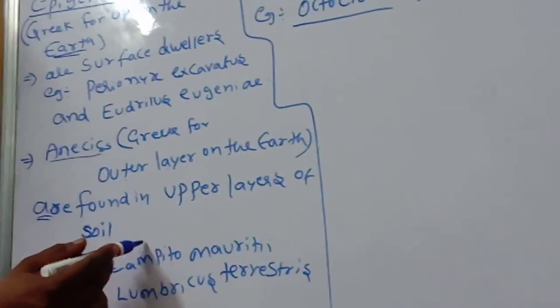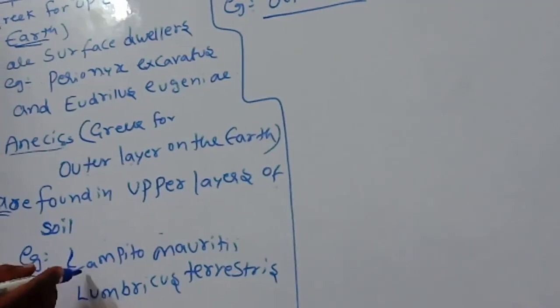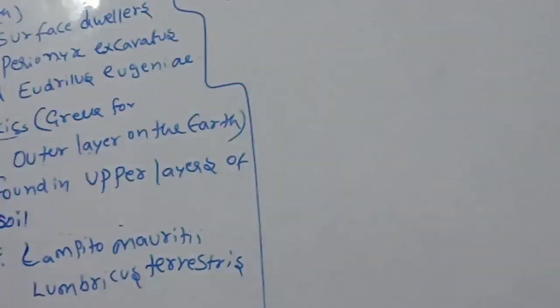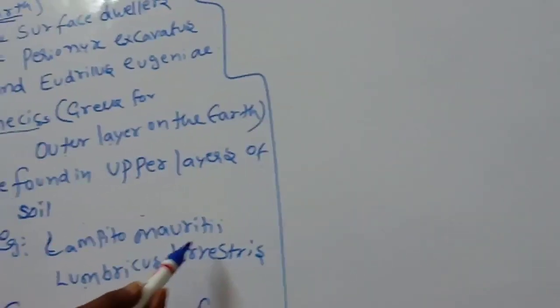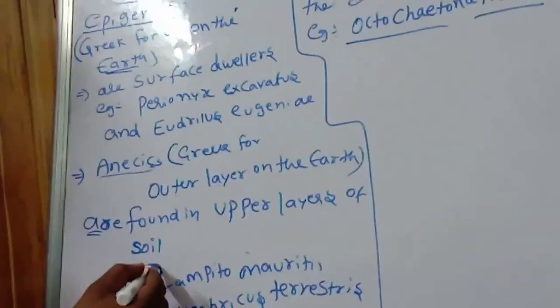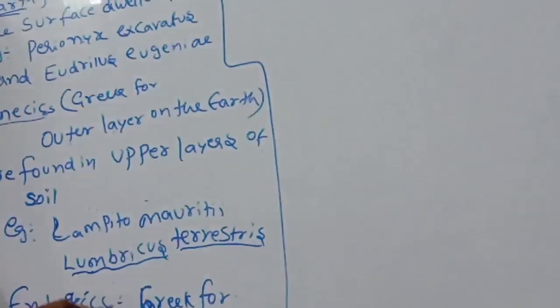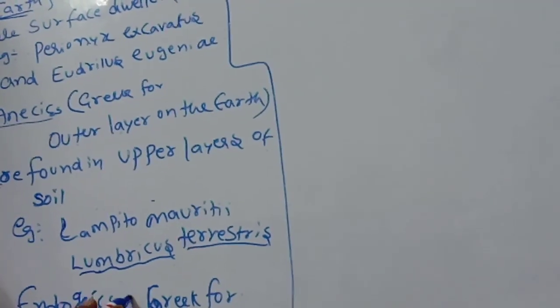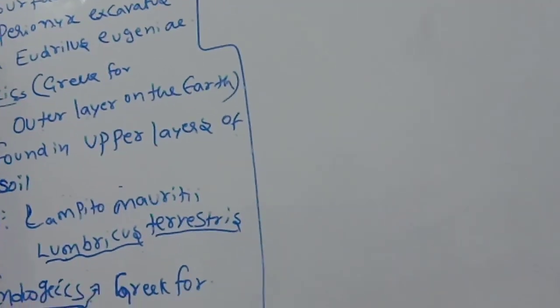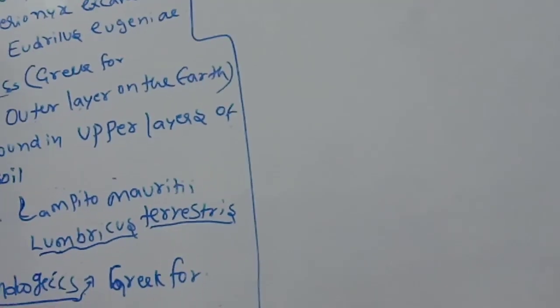Examples: Lampito mauritii and Lumbricus terrestris. Endogeics, Greek for within the earth, are found in deeper layers of the soil.